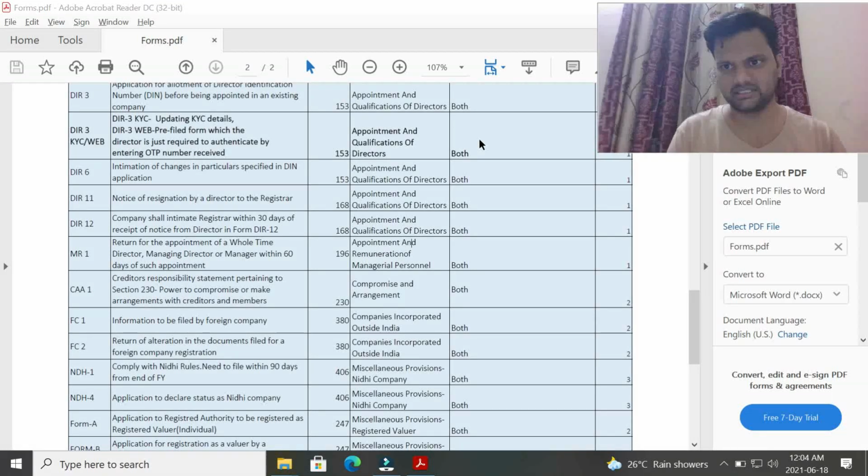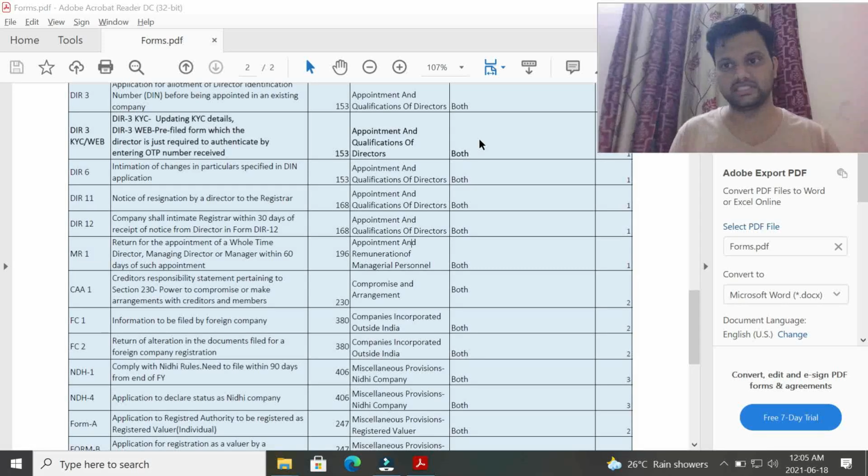On resignation, the director's duty is, within 30 days of the resignation, to mention to the registrar two things. One is that he has resigned from his directorship, and the second is the reason for his resignation. This is very important. He has to give a brief summary of why he resigned from this particular company. That he has to mention to the registrar within 30 days, in form DIR-11.